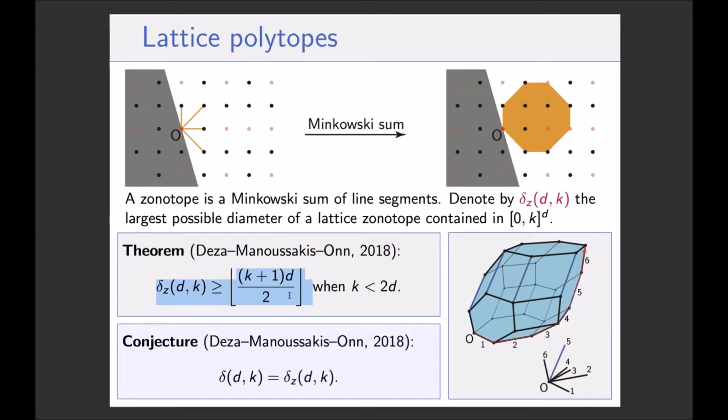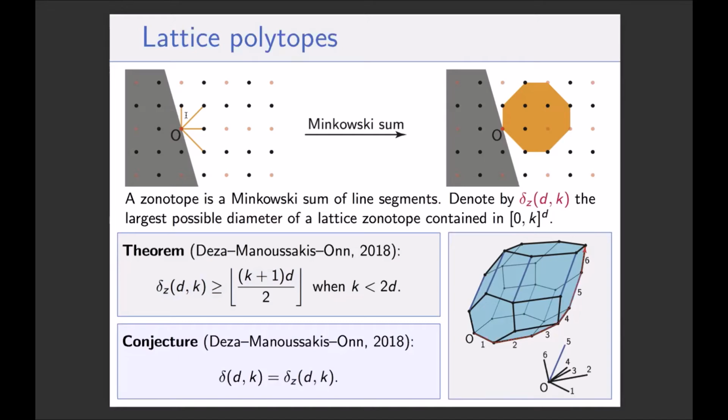But this lower bound is interesting for several reasons. And because this is a key part in the talk, I want to tell you why. And I hope I will at least informally answer one of the questions that was posed during Nori's talk. This lower bound was obtained by Deza and Manoussakis using a family of zonotopes. So these are polytopes, but these are particular polytopes that are Minkowski sums of line segments. So let me recall this.